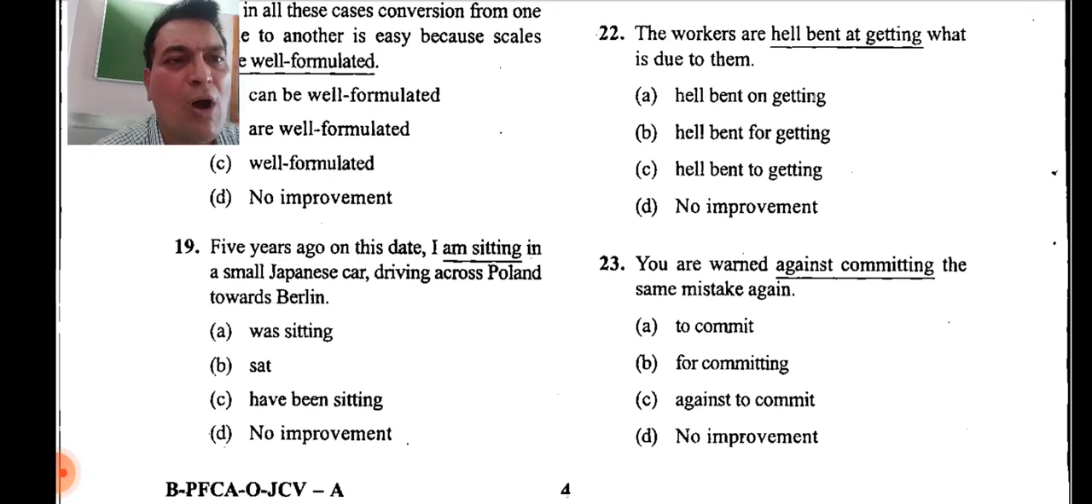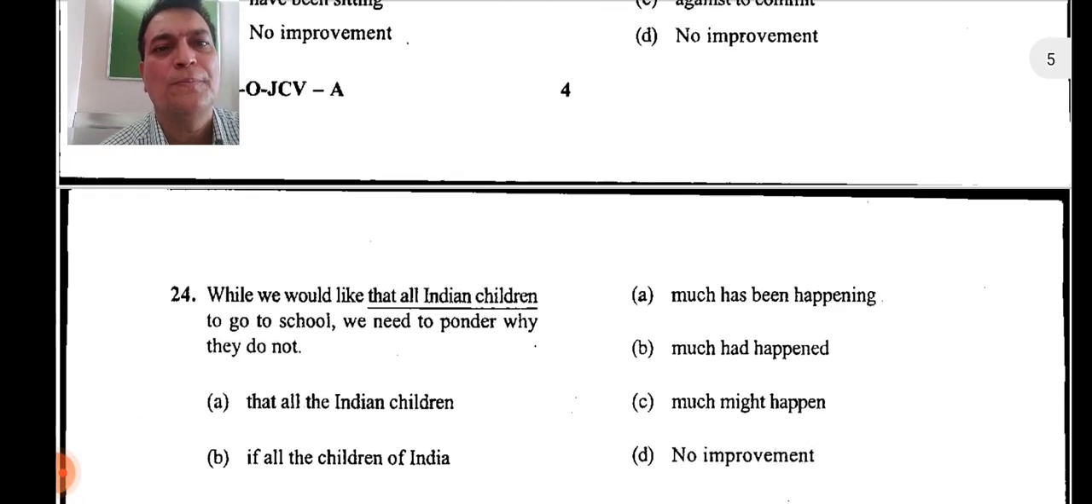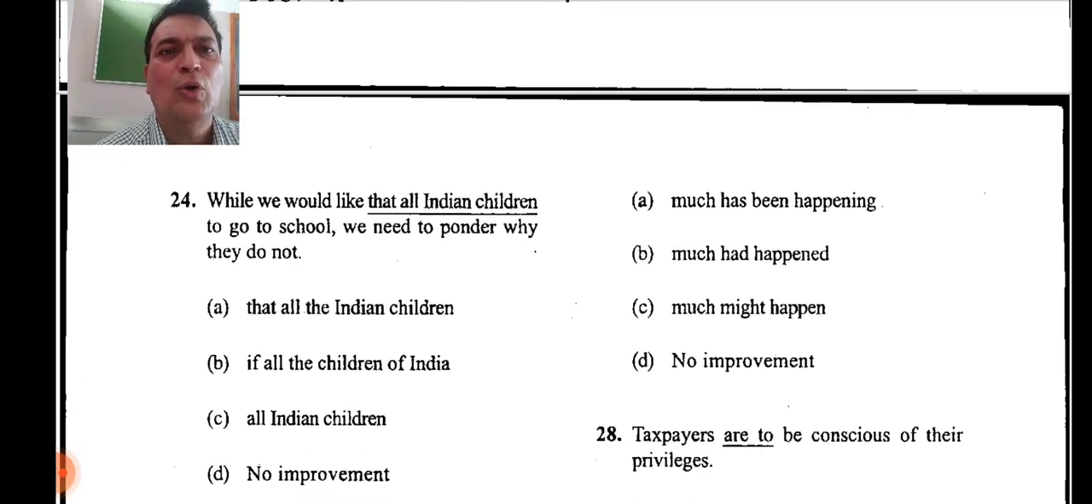So let's go to the next one now, 23rd. You are warned against committing the same mistake again. Committing the mistake, correct. You are warned against, yes, it's also correct. You are warned against, correct. You are warned. So the answer is D, no improvement. Let's move on to question number 24.